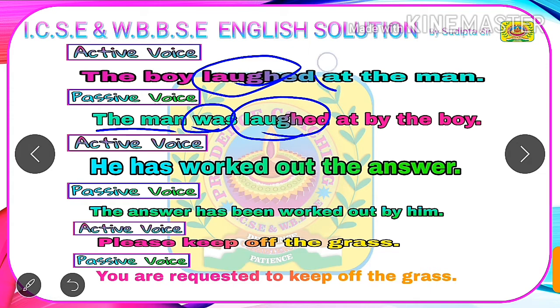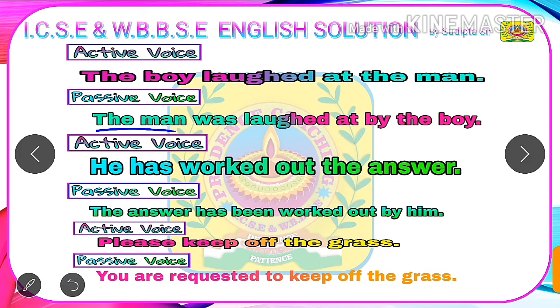Next we need to copy the same preposition given in active voice after it. So we have written at after laughed. Students, our next step is to write a preposition, mostly by, before the object. Here the object is the boy, and we have written by before the boy. Students, our final answer becomes: the man was laughed at by the boy.